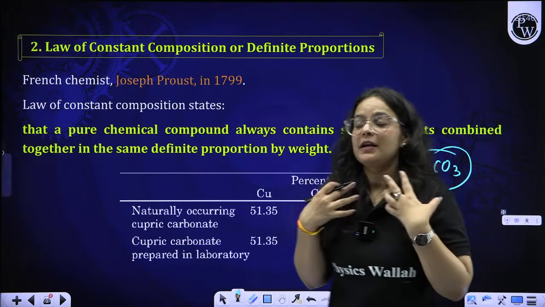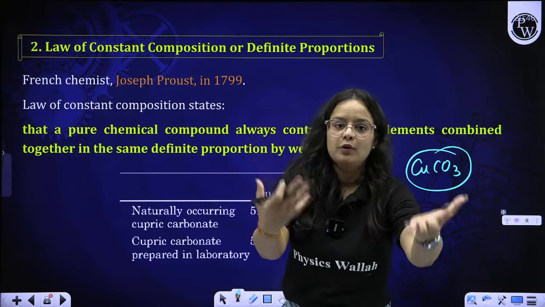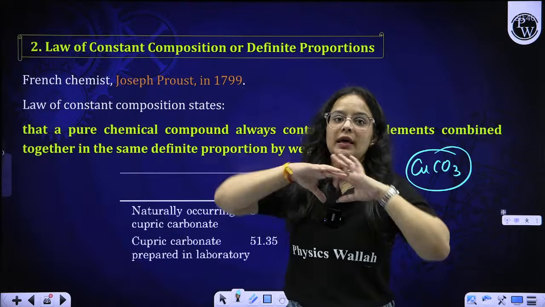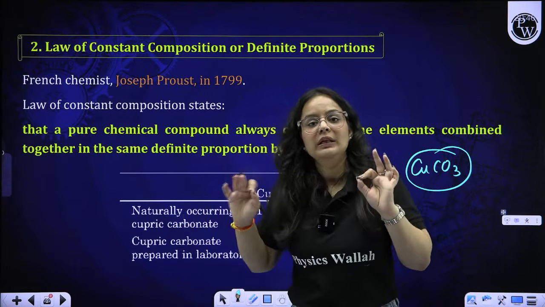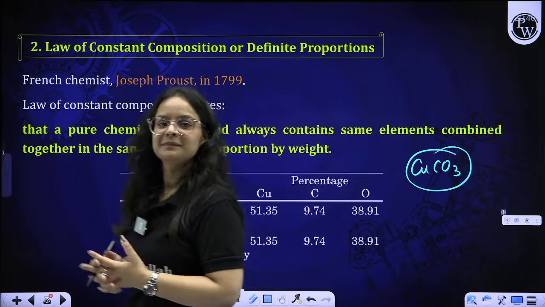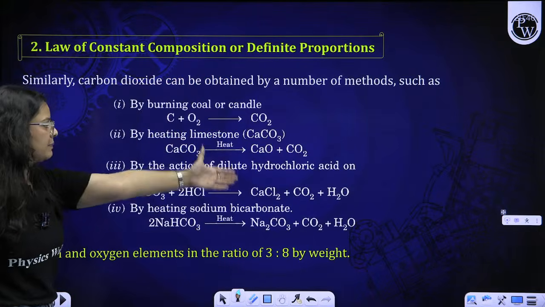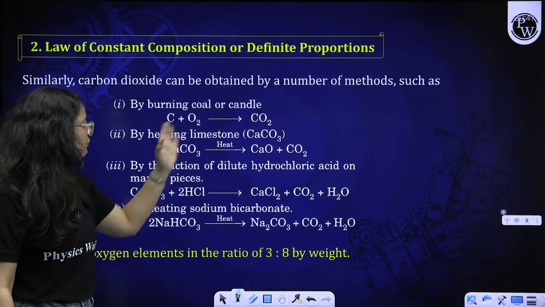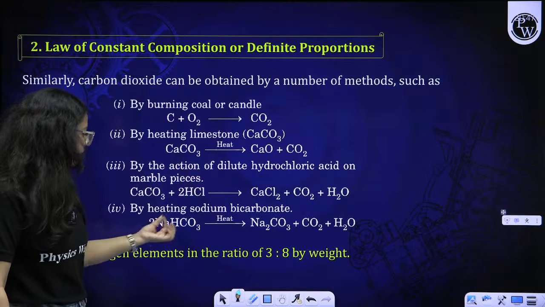Let us take the example of water. Water from my home, water from your home, water from lakes, oceans, vapors: any water will always contain hydrogen and oxygen in the same ratio. Another example is CO2 produced from different sources: burning of coal, heating limestone, CaCO3 reaction with HCl, from NaHCO3.